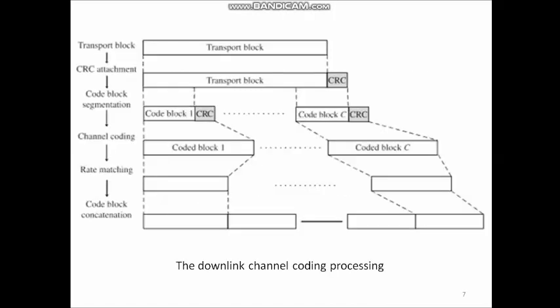This block diagram shows the downlink channel coding processing. Whatever processing steps we listed out in the previous slide, the same thing is represented here in terms of a block diagram for better understanding.